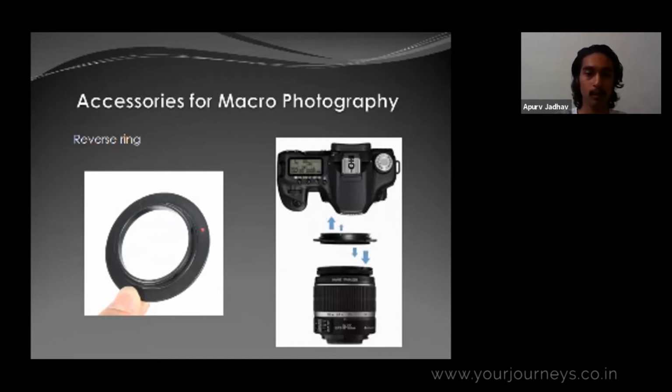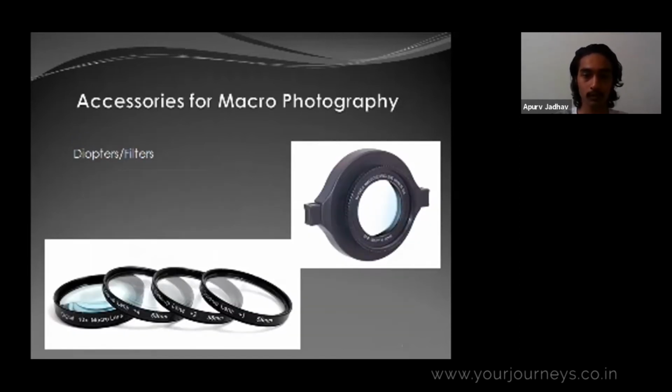Second thing is diopters or filters. Basically these are extra elements of glass which help you to magnify the image. It's just like using a magnifying glass on your lens. That's it. There are different types of these. You have to screw them on the front side of your lens. This is the most popular one. Raynox has two or three sets of these depending on the magnification.